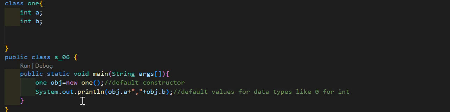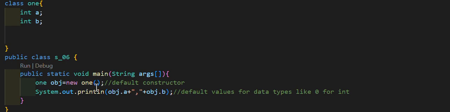Now we will try to print the values of a and b for this particular object. obj.a, obj.b, so these will be default initialized values. Since these are integers in this case, they will have 0 as their default values. Now I can also have a parameterized constructor.